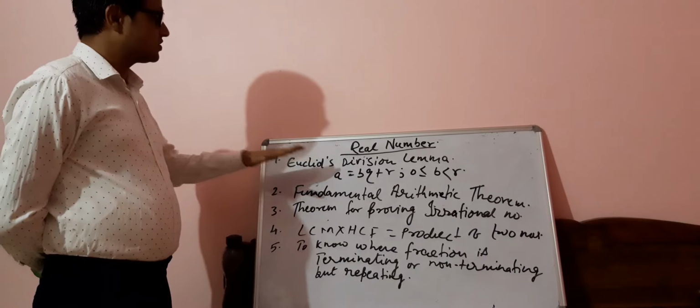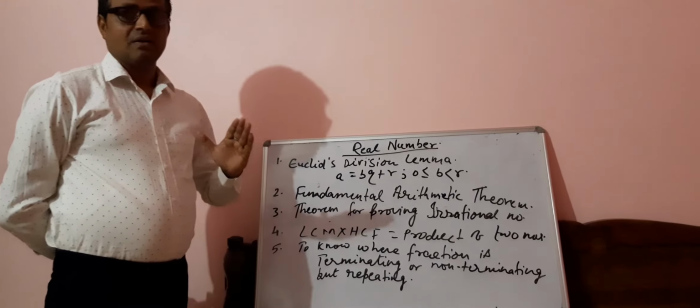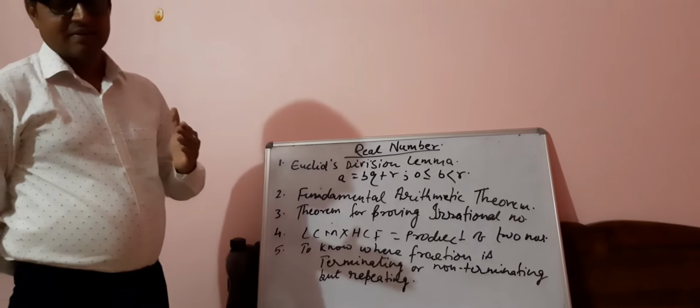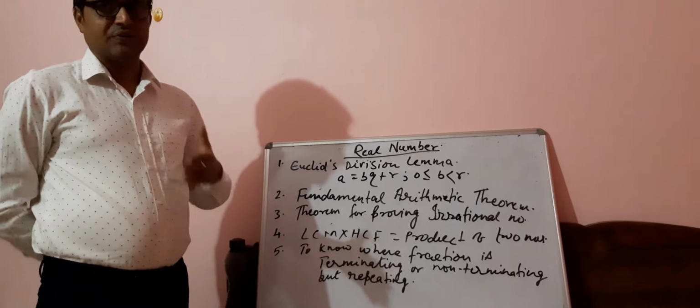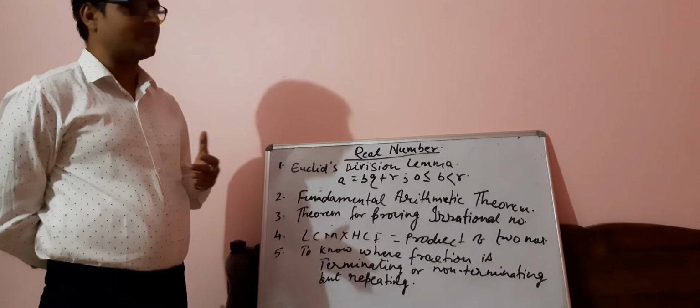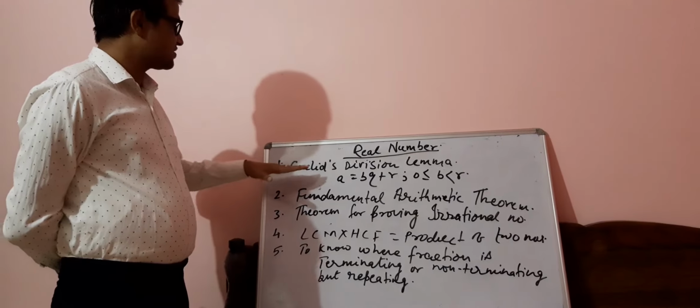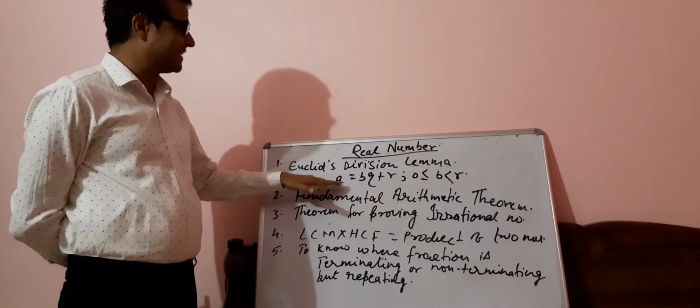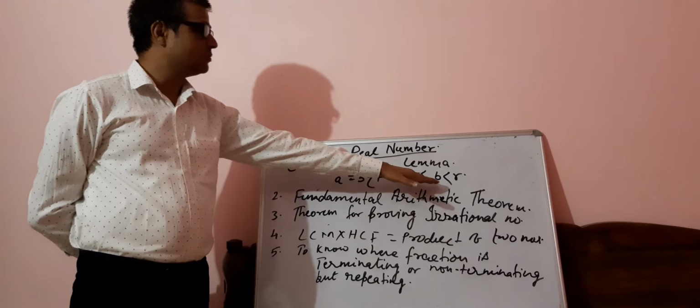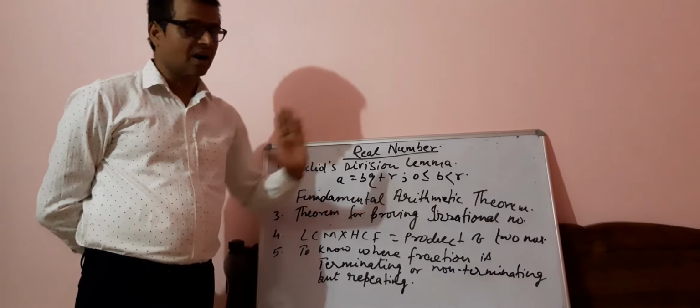The very first topic is Euclid's division lemma. I gave you detailed concepts in the last video, and students who accessed the video have given feedback. Euclid's division lemma is a = bq + r, where r lies between 0 and b.